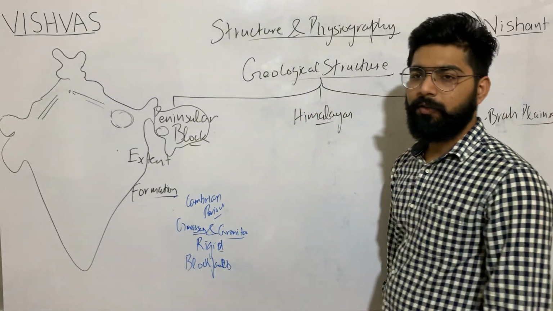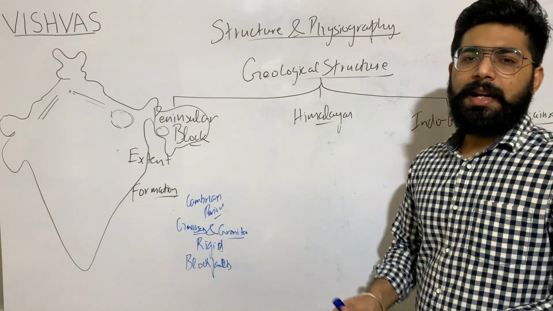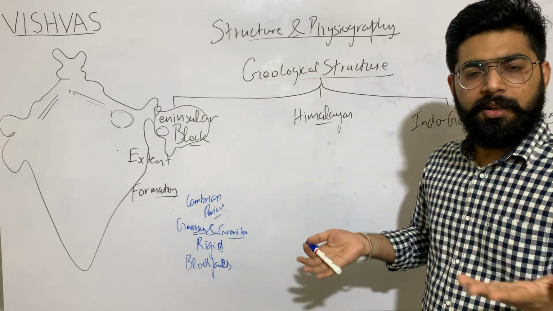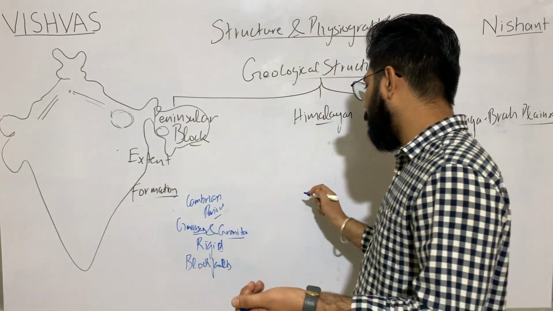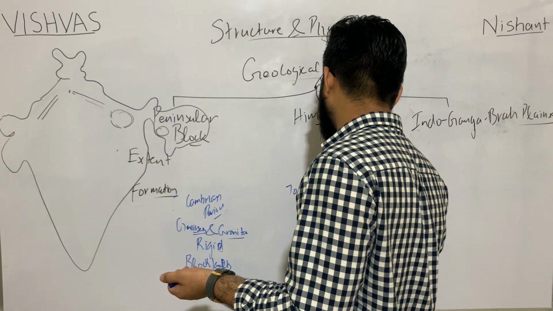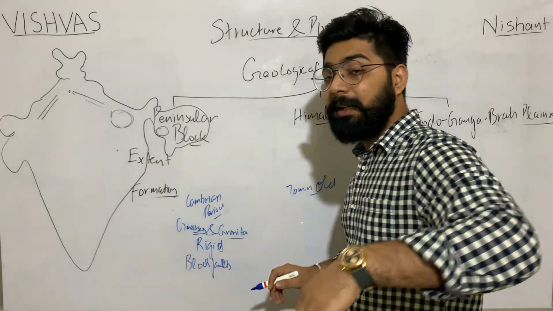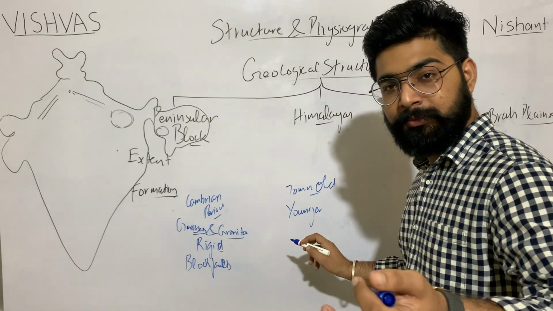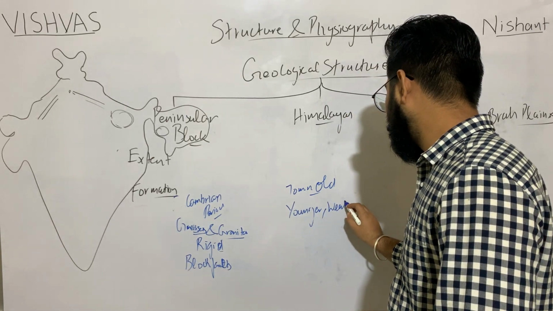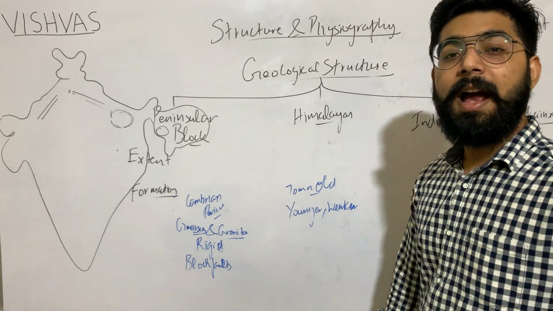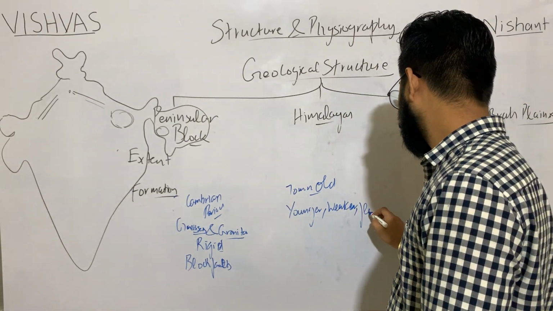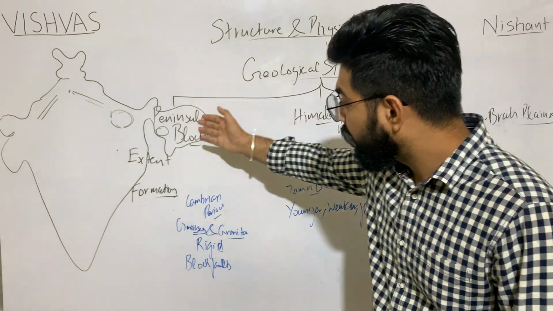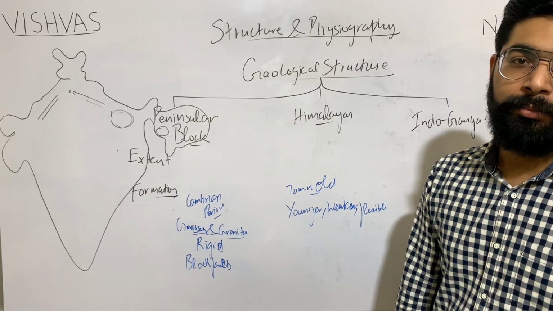Coming on to the formation of Himalayas. It says that Himalayas are actually 65 to 75 million years old. If they are around 70 million years old, it mentions that they are younger, weaker and flexible in comparison to the peninsular block.